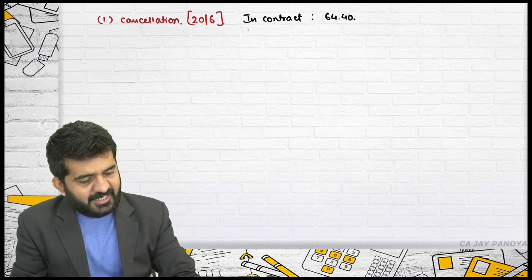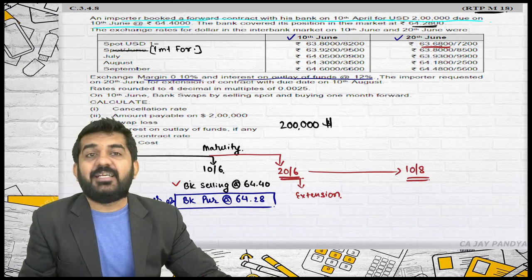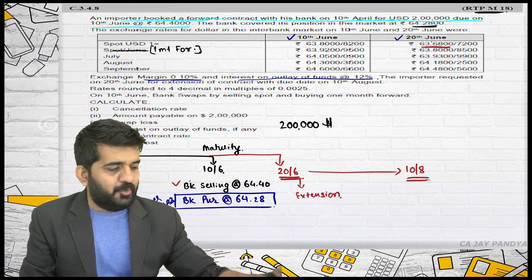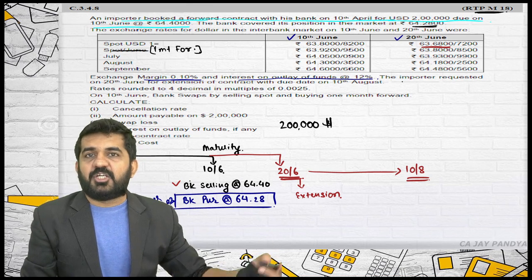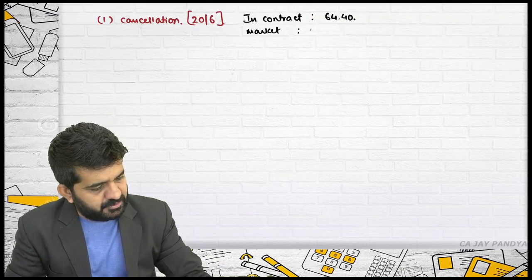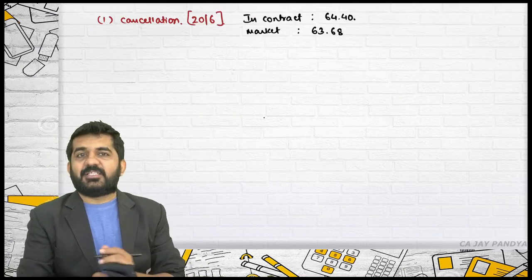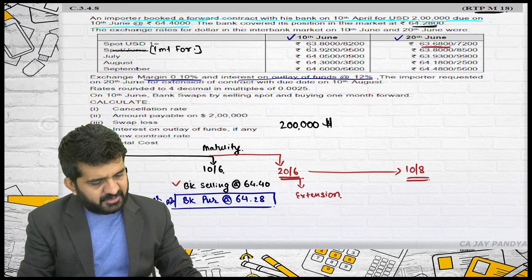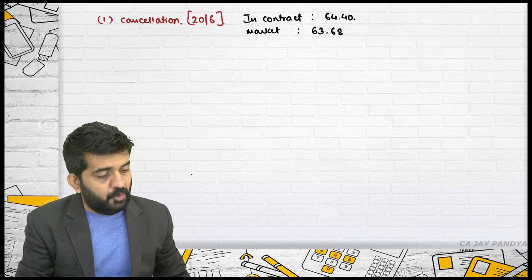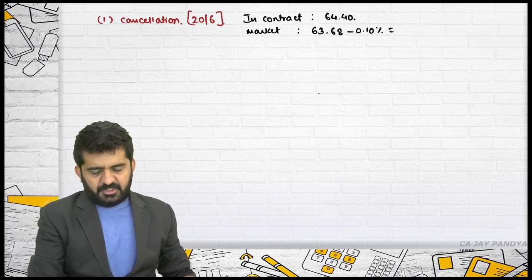Now this contract is cancelled. The bank will have to sell it in the market at what rate? 63.6800. Now logically also you can understand. If the bank goes to the market on 20th June to sell this, the rate will be 63.6800. What they will be getting is 63.68. But the margin will be charged because there is a margin of 0.10 percent. Minus 0.10 percent.